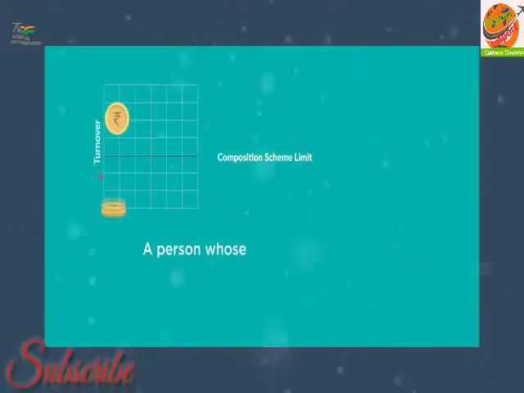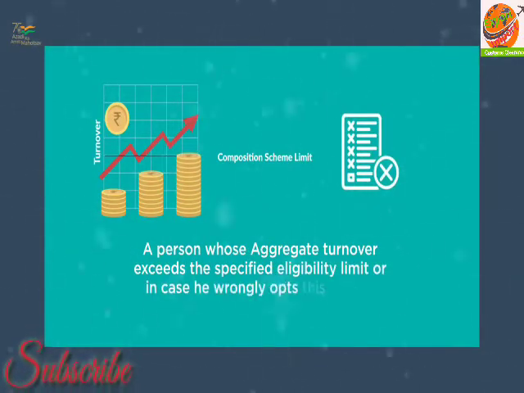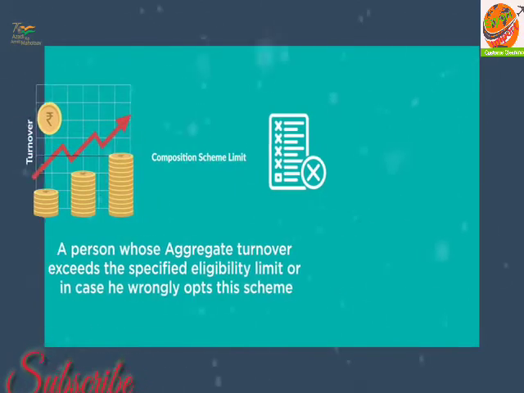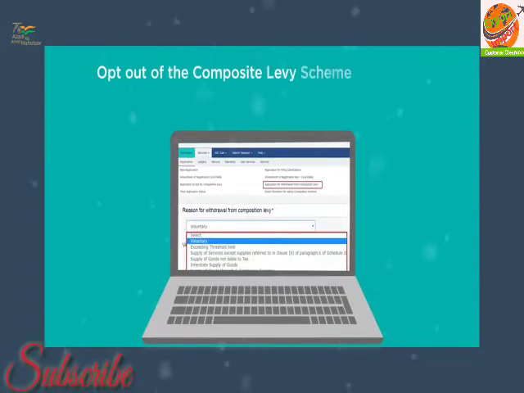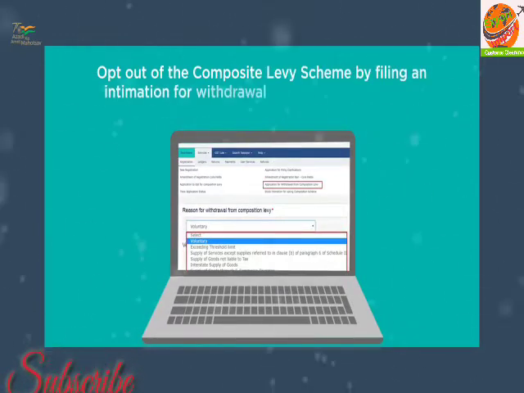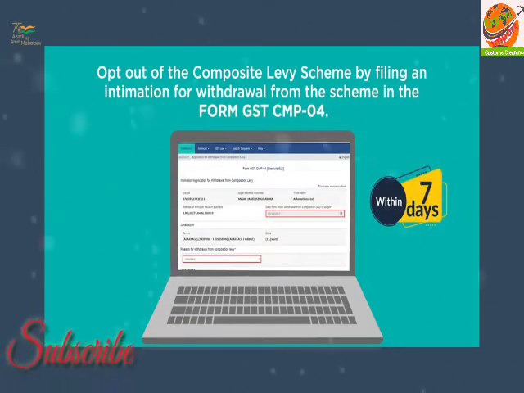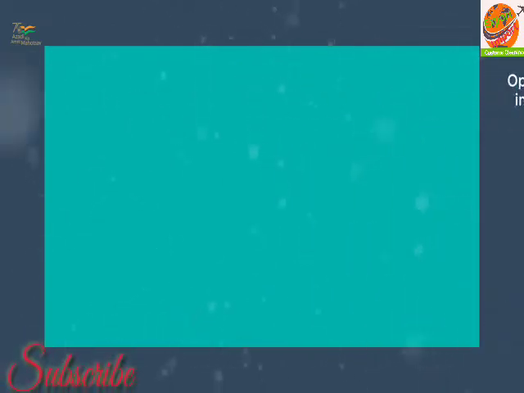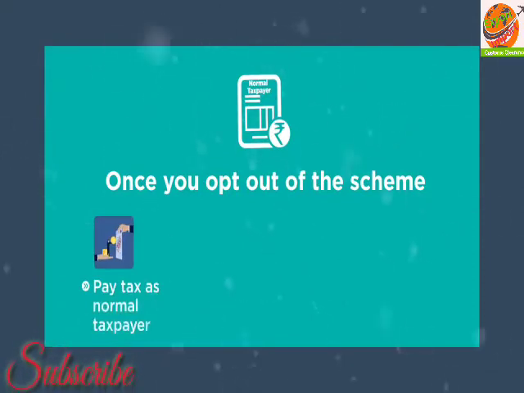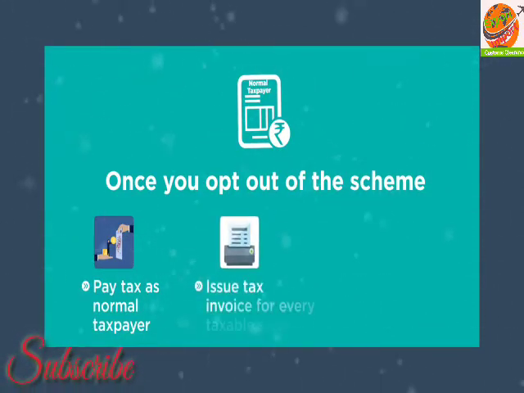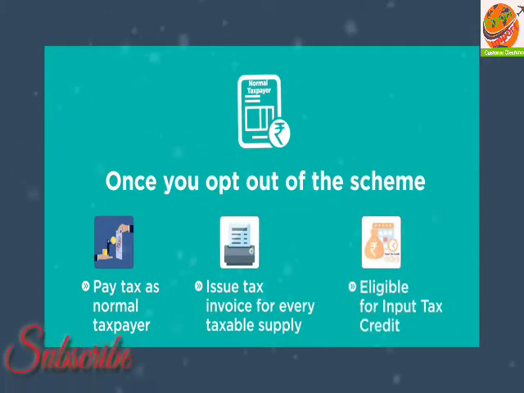A person whose aggregate turnover exceeds the specified eligibility limit, or in case he wrongly opts for this scheme, has to opt out of the composition levy scheme by filing an intimation for withdrawal from the scheme in Form GST CMP 04 within 7 days from the day on which the threshold limit has been crossed. After opting out of the scheme, like a normal taxpayer, he has to pay tax as a normal taxpayer, issue tax invoice for every taxable supply made, and is eligible for input tax credit thereafter.